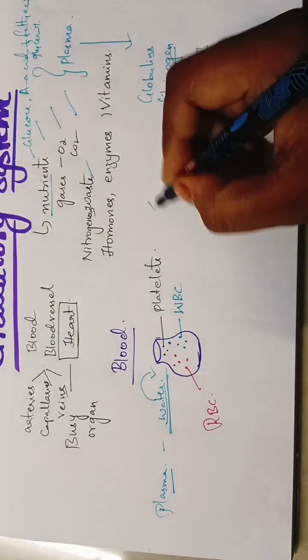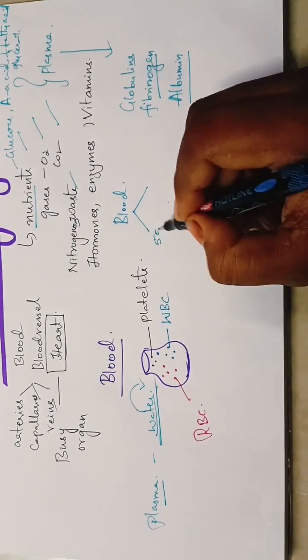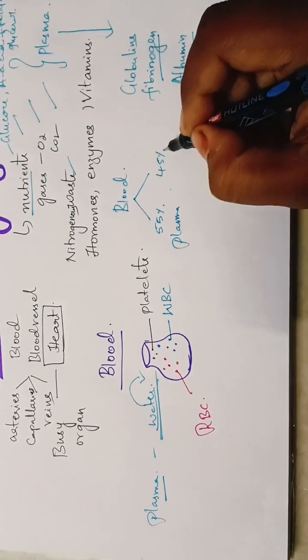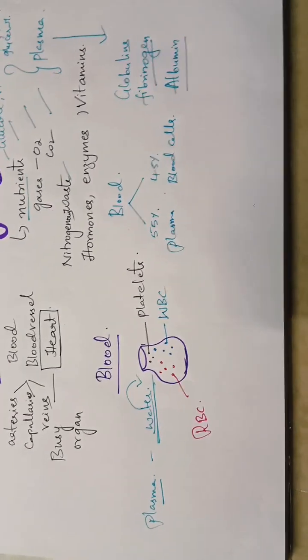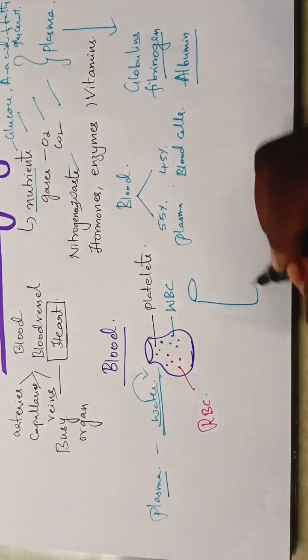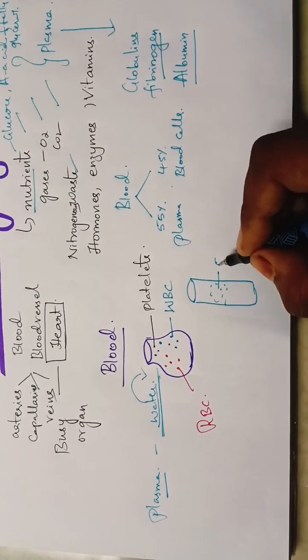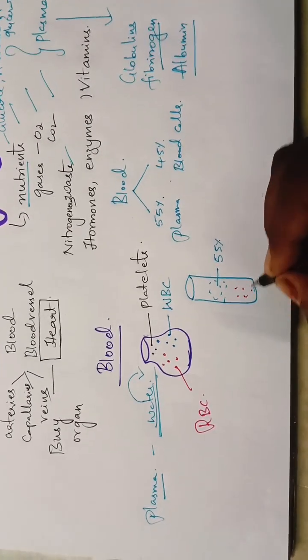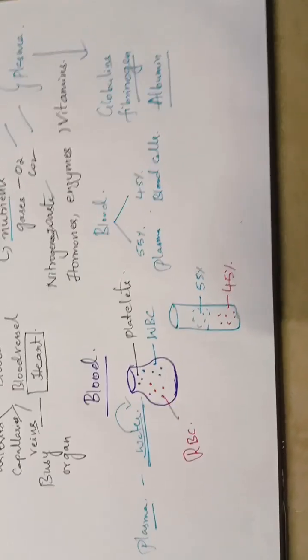So blood comprises 55% plasma and 45% blood cells. So now you have got an idea. If you centrifuge the blood, the plasma floats above. It is 55%, whereas the blood cells come down, and this is about 45 percent.